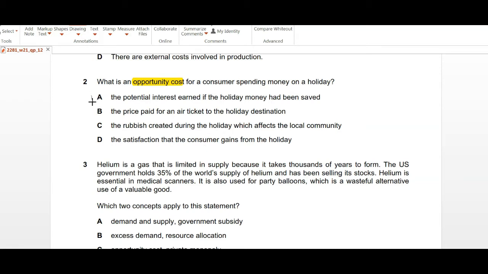So the question is asking for the opportunity cost, so the answer will be A, the potential interest that is earned if the holiday money had been saved, because opportunity cost is the cost of the next best alternative foregone. So if one is spending their money on a holiday, that means they could have earned some interest on it if they had invested it in a bank savings account instead of going on the holiday. So the opportunity cost over here will be A.